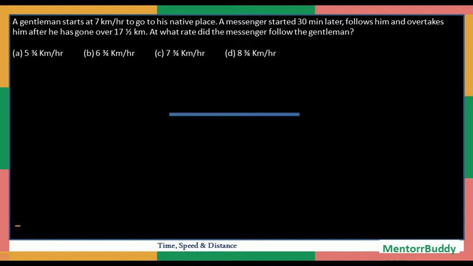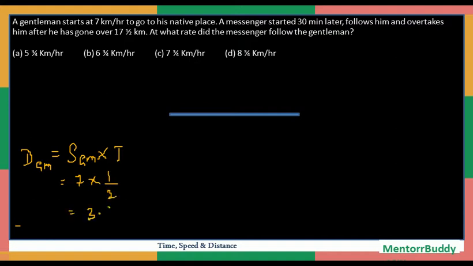So what will be the distance covered by the gentleman, considering GM is the gentleman? Distance covered by the gentleman will be the speed of the gentleman into time taken. So speed of the gentleman was 7 and the time taken is half an hour, so that will be equal to 3.5 kilometers.